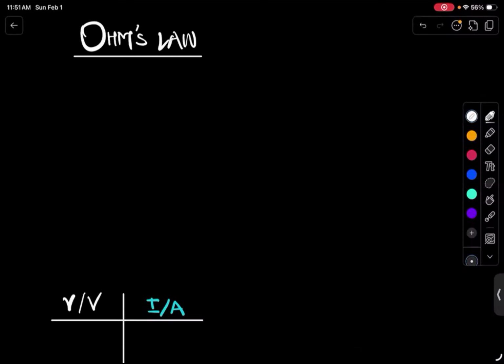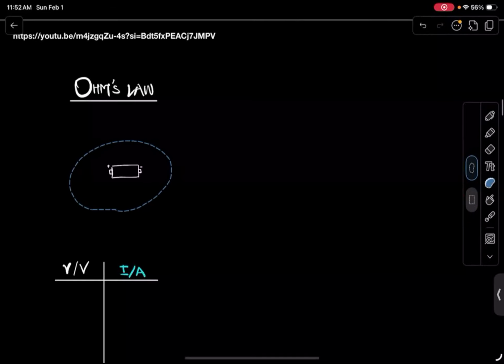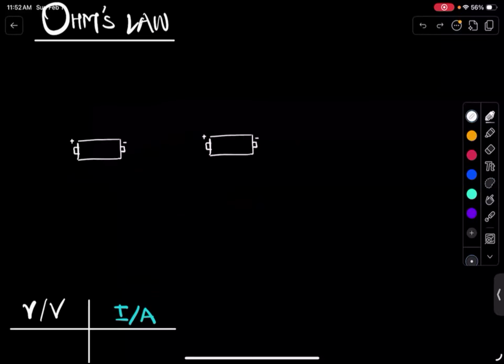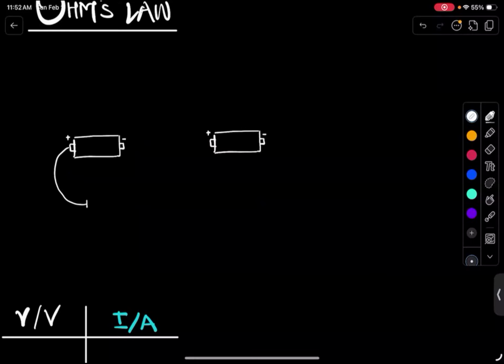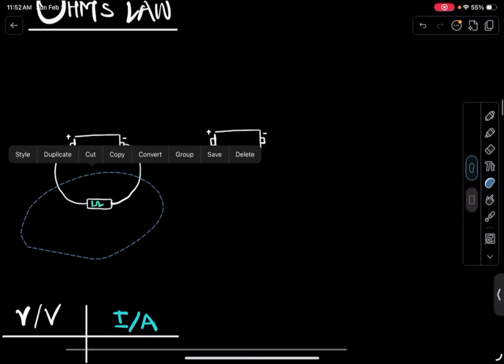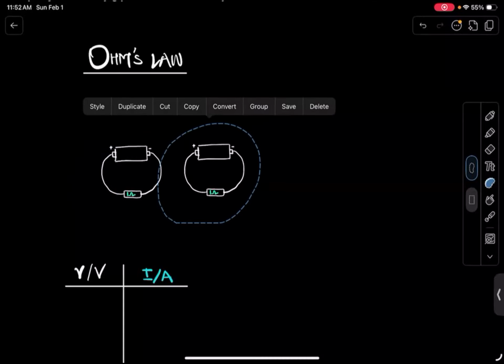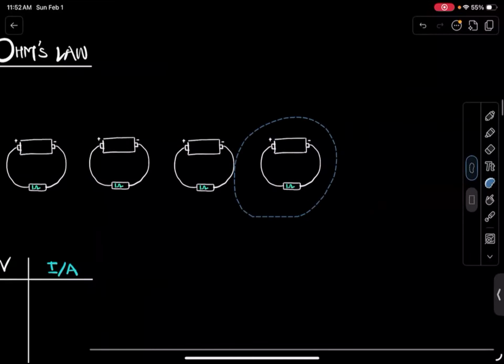For example, this is the exact experiment that this guy Ohm literally did. So let me draw 5 batteries. So this is positive, negative. Okay. So I'm going to draw 5 batteries. In fact, let me draw another one as well. Let's draw another resistor next to it as well. So this is a 1 ohm resistor. Okay. So I'm going to draw multiple resistors and multiple batteries in front of you, and you'll see what I'm going to say in just a minute.